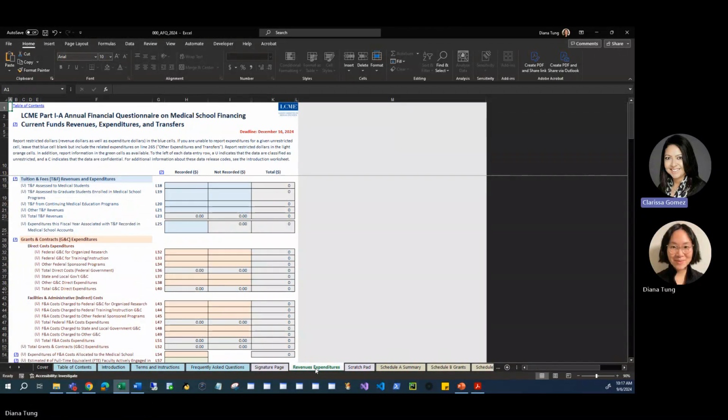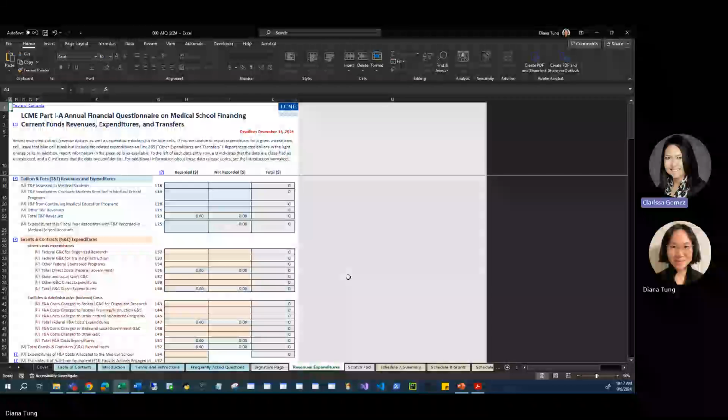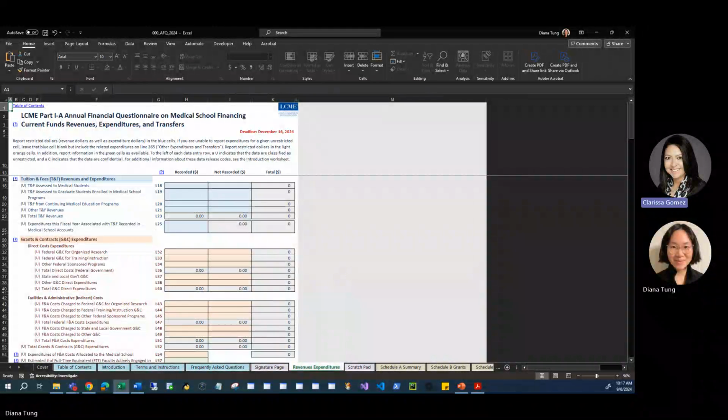Data entry sheet. The revenues and expenditures sheet is where you enter data. It is the heart of the survey. The AAMC's reports and what is available in the MSPS is based on the information entered here.